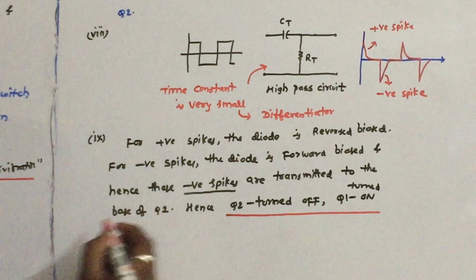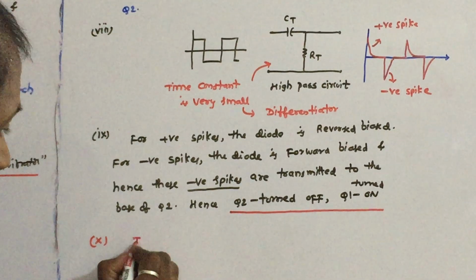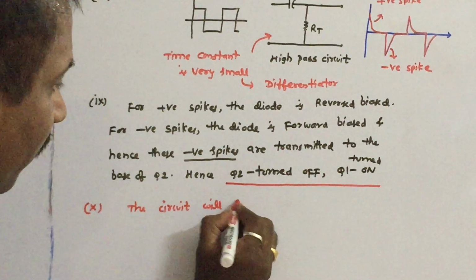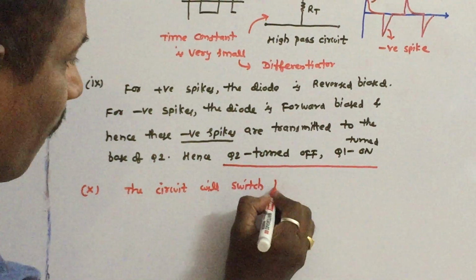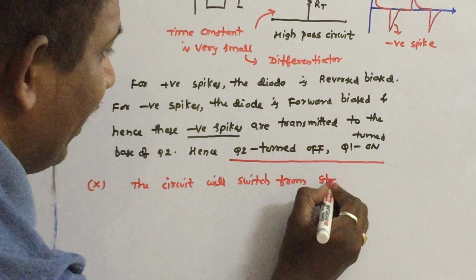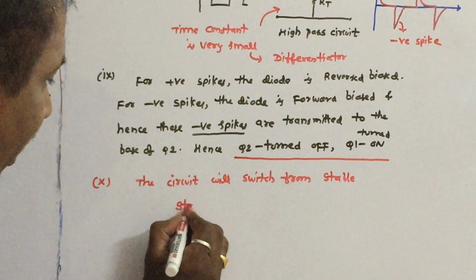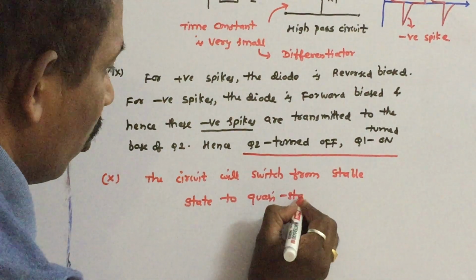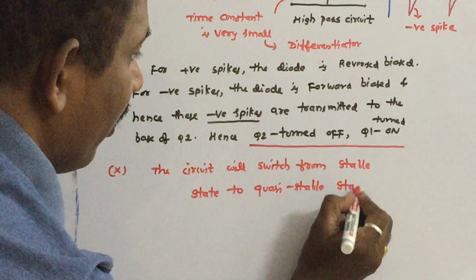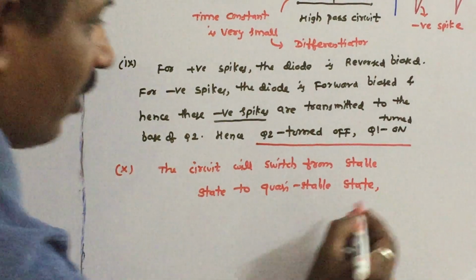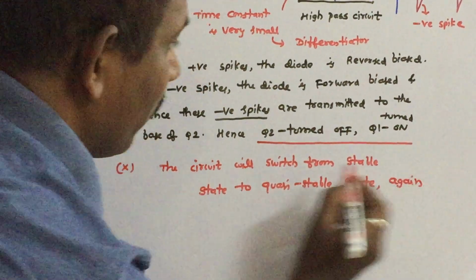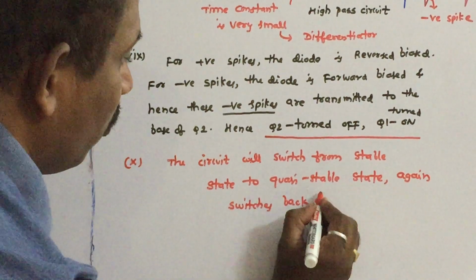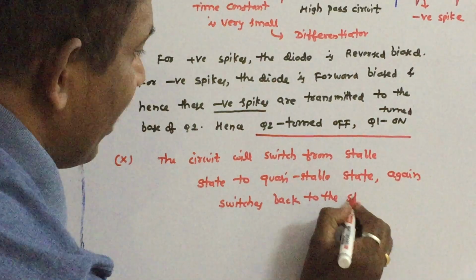Once this happens, the circuit will switch from stable state to quasi stable state, and it will stay in this state for some time and again switches back to the stable state.